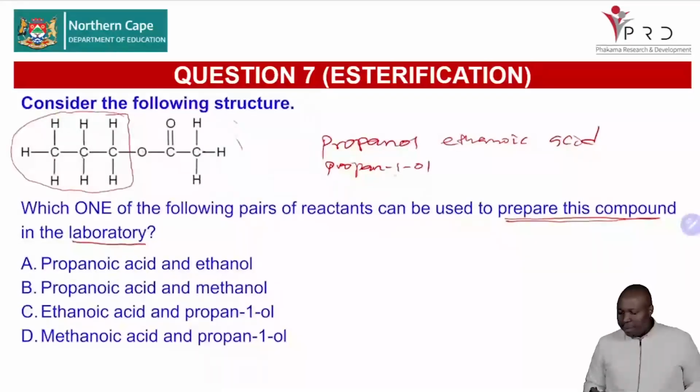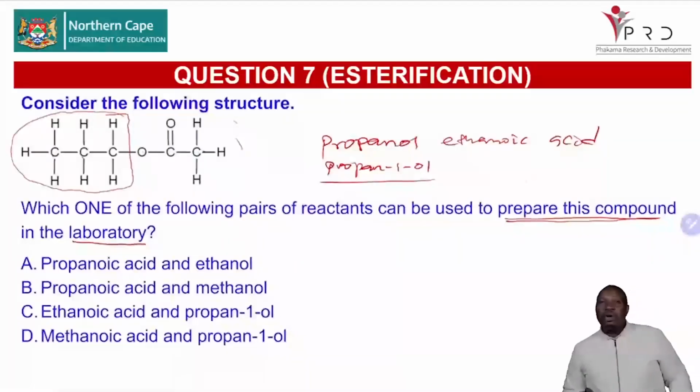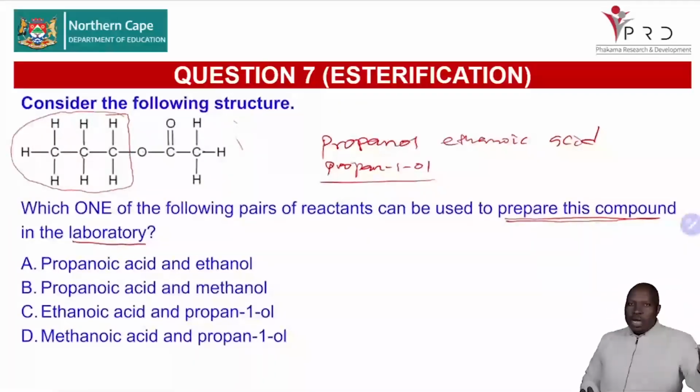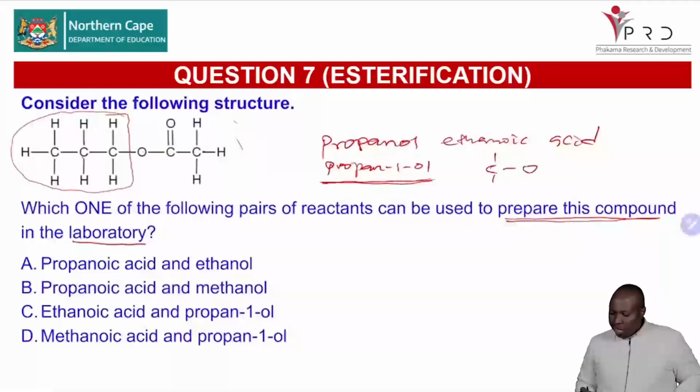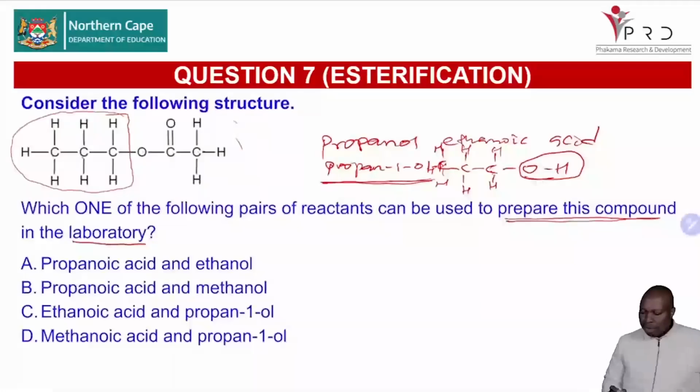Propan-1-ol. Remember, it's a primary alcohol. Why are we calling it a primary alcohol? We're saying the carbon that is bonded to the OH, or the hydroxyl group, is bonded to one other carbon. That's how we define our primary alcohols. So that's how we are saying this is primary. It is primary because the carbon that is bonded to the OH is bonded to one other carbon.